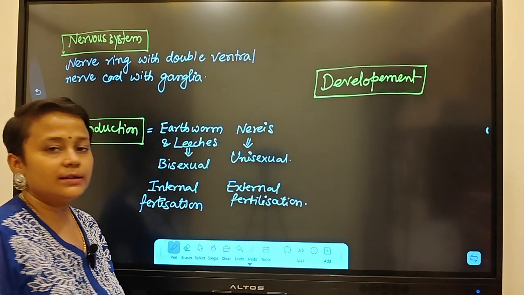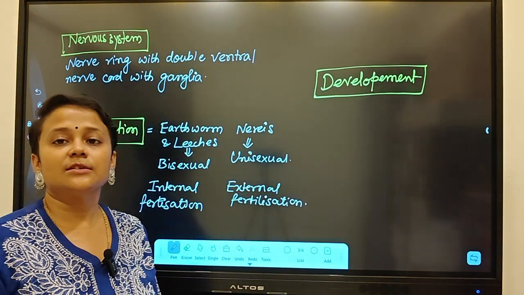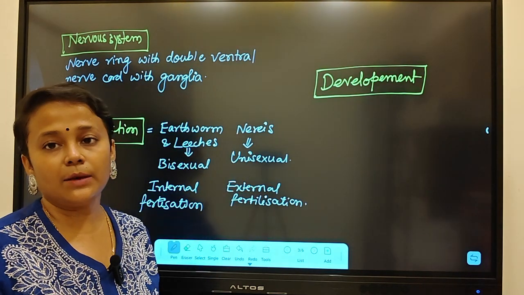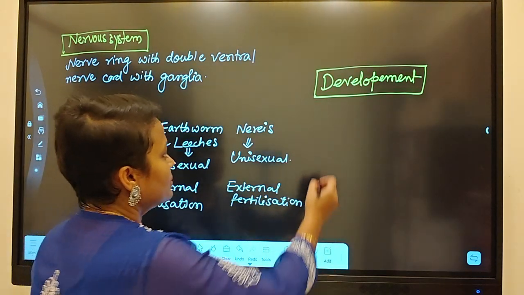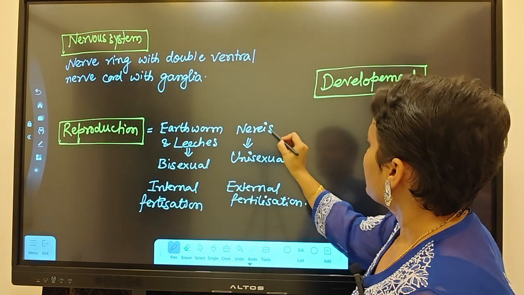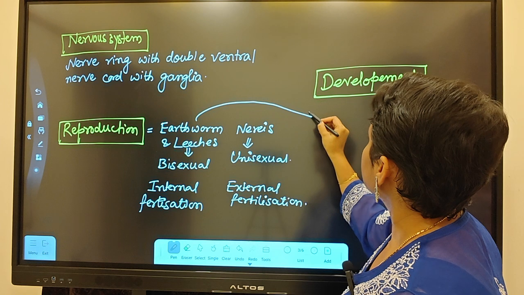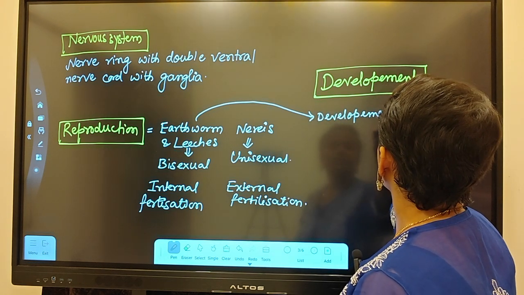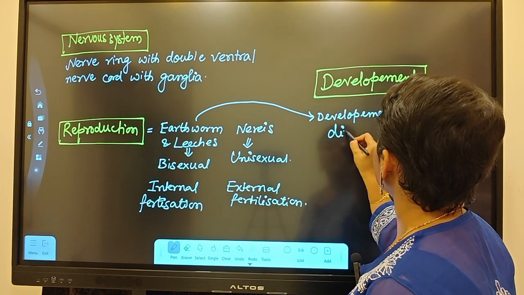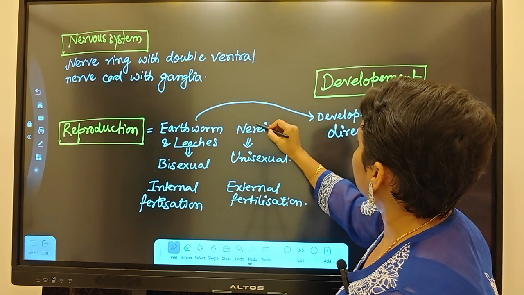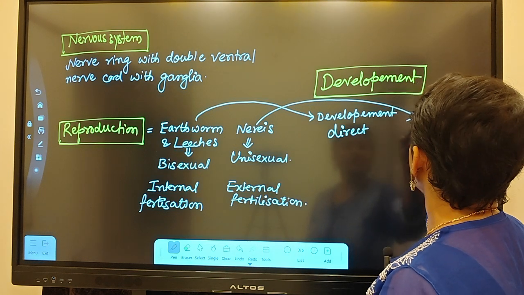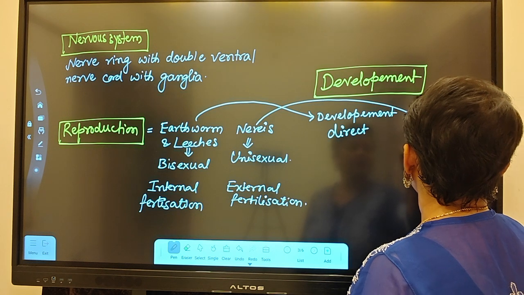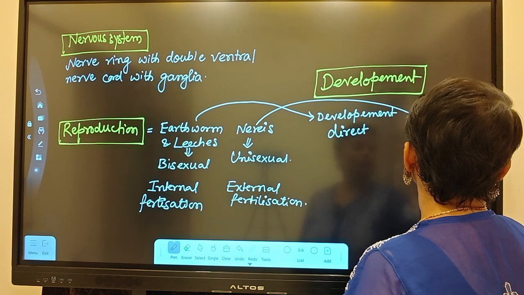In earthworm and leeches, the development is direct. But here in Nereis, the development is indirect, and the name of the larva is trochophore larva.